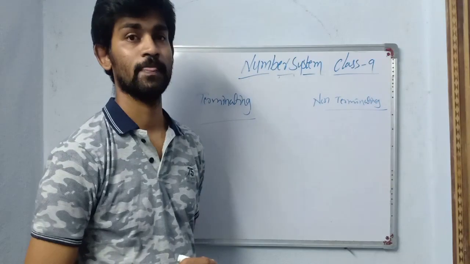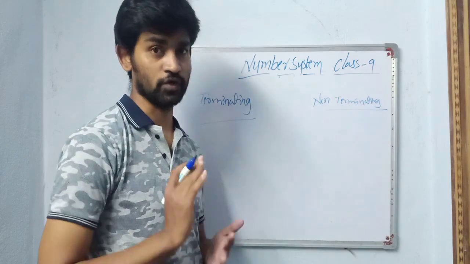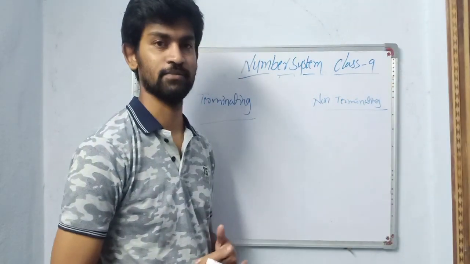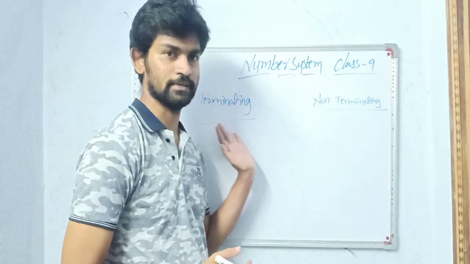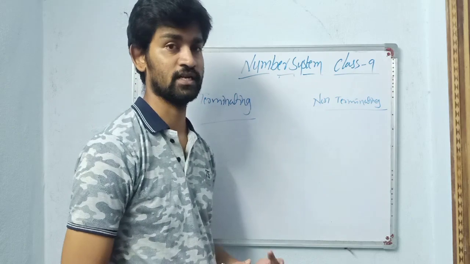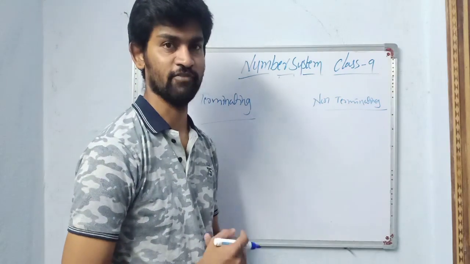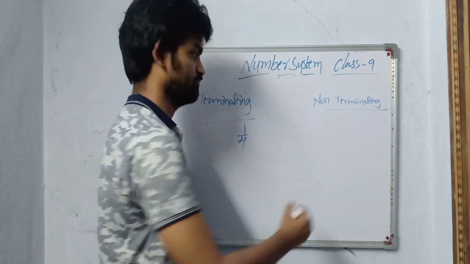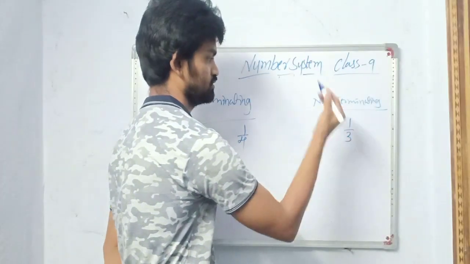rational numbers. Rational numbers are of two types. One is terminating, another is non-terminating. If any rational number is not terminating, then automatically it is non-terminating. Okay. Now what are terminating and non-terminating? We'll see now.